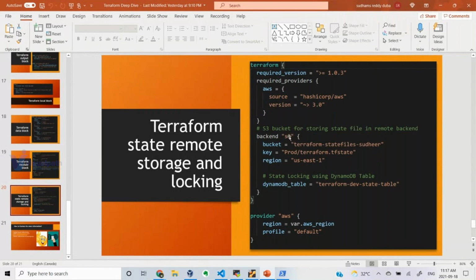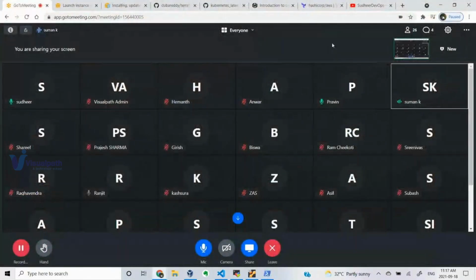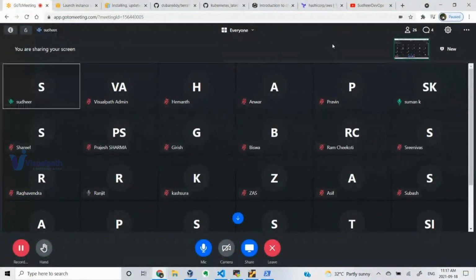For Azure, we use azurerm. For AWS, we use an S3 bucket. And what about the Terraform workspace? Workspace is nothing but, if you want to create a configuration file for your QA deployment, the same configuration file for development, for production and all, we can create in separate workspaces. That workspace will be applied only for that particular environment.